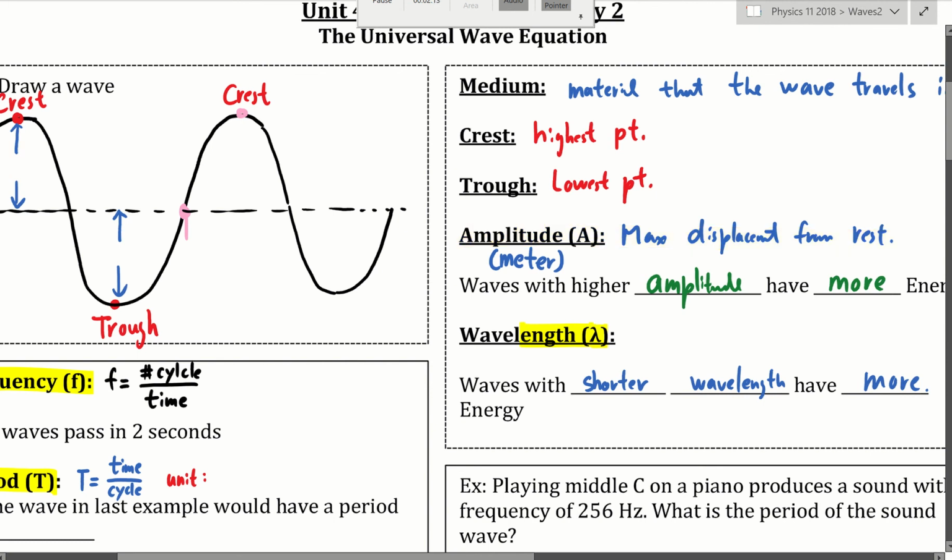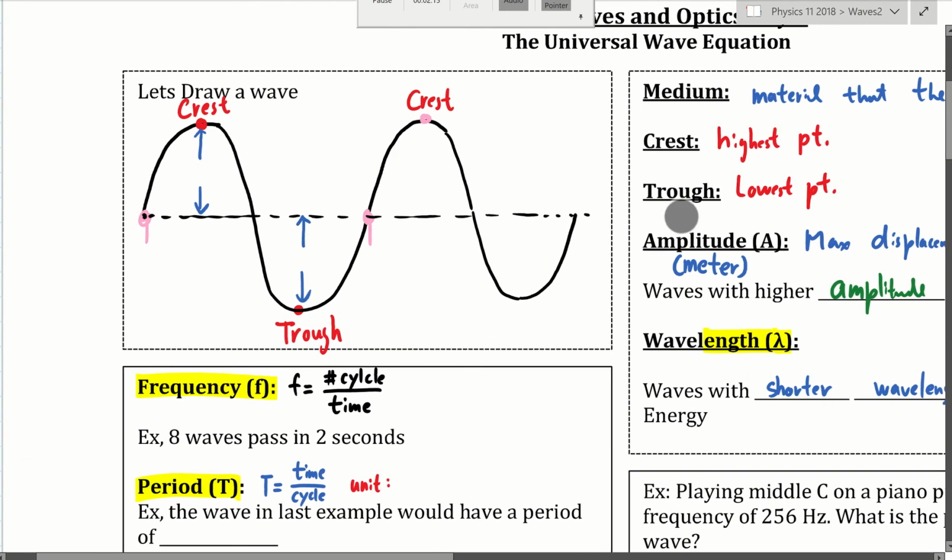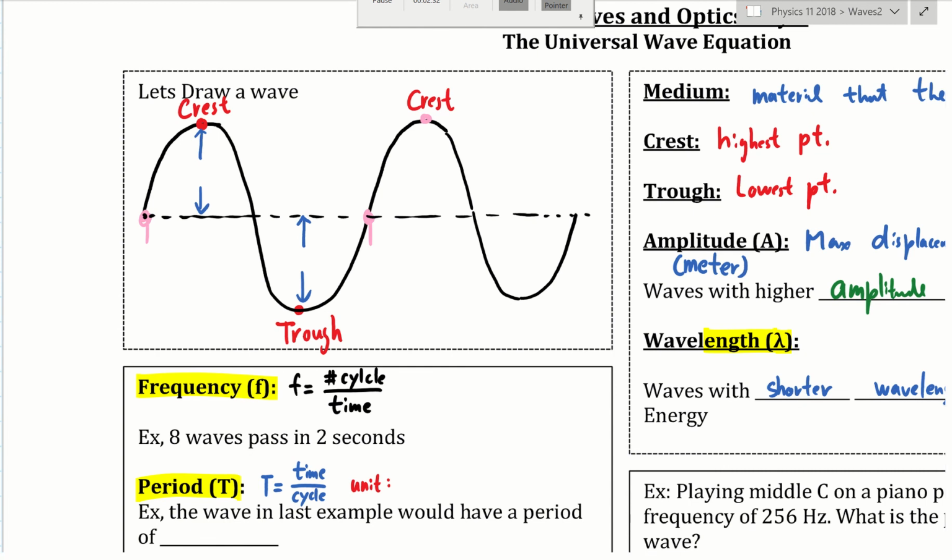Now, this next point is really easy to get confused on. A lot of the time, people will mistake this as amplitude, and that is wrong. Amplitude is the maximum disturbance from the middle.